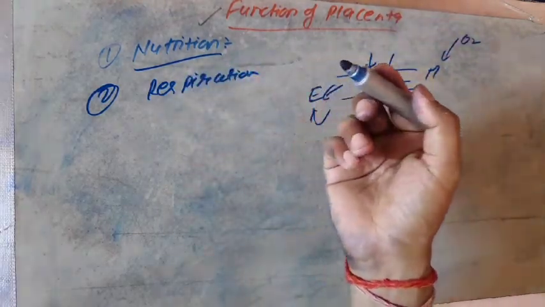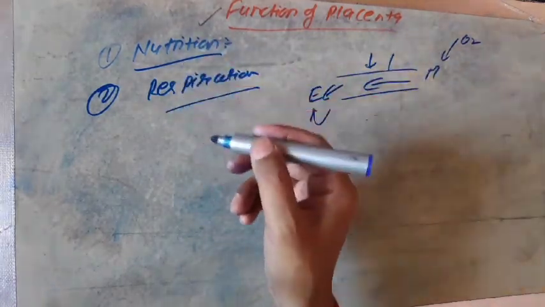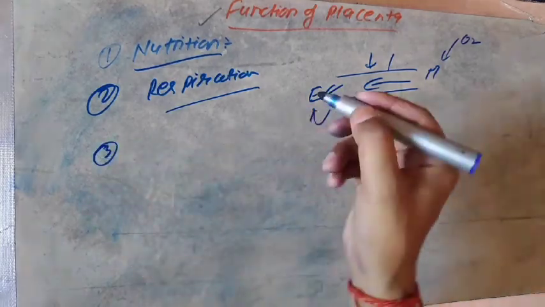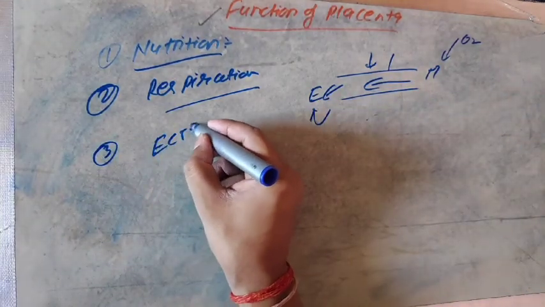So the second category will also be explained by you. Nutrition and respiration will also be explained by you. It is your homework. Now back to the next, that is excretion.